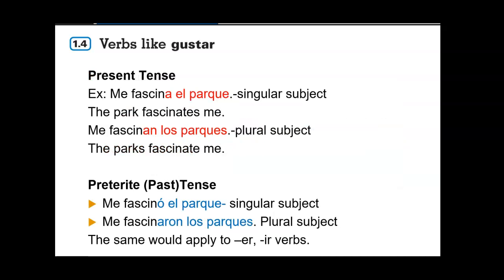Okay, let's go back one. I gave you guys some examples. In the present tense, notice that this is a singular subject. El parque, what is it that fascinates me? The park fascinates me, I love the park. So it's going to be an a. If I say parks, then I'm going to switch that ending to an. If I wanted to say past tense, me fascinó el parque, I liked the park, or the park fascinated me. It's going to be ó with an accent. If I make it a plural subject, then it's going to be aron. The same would apply to er and ir verbs.